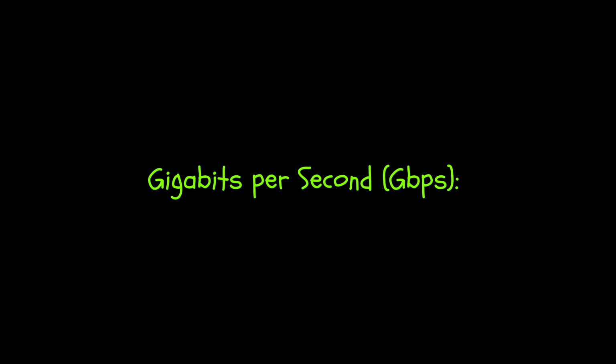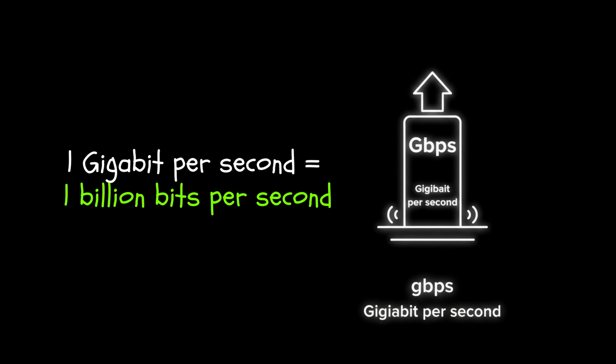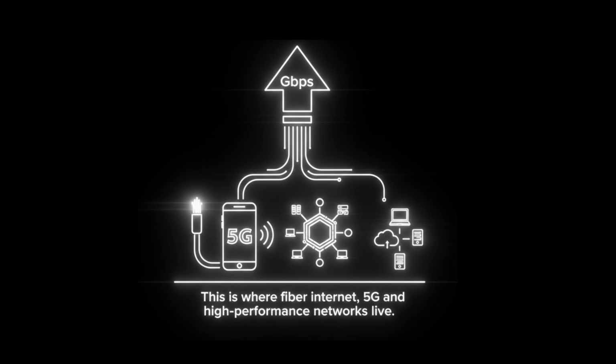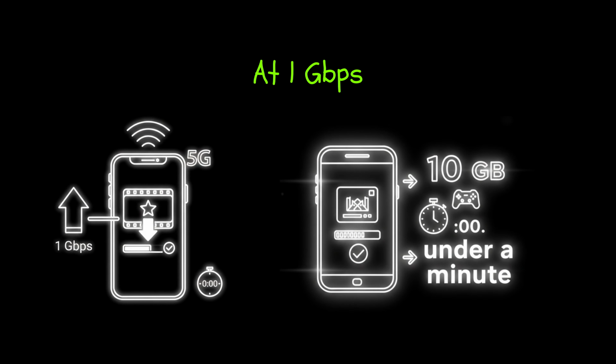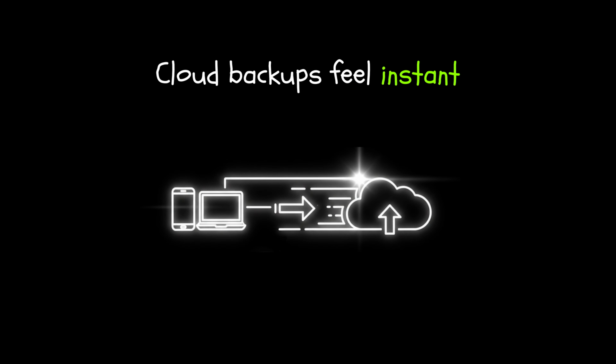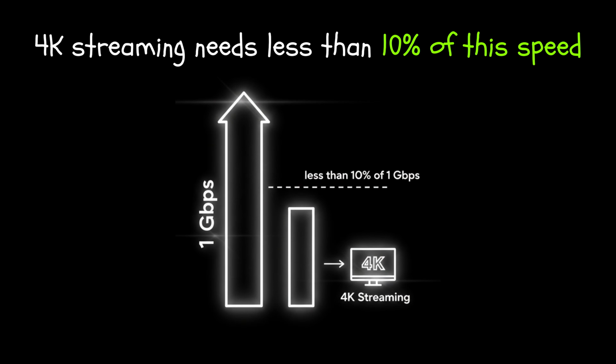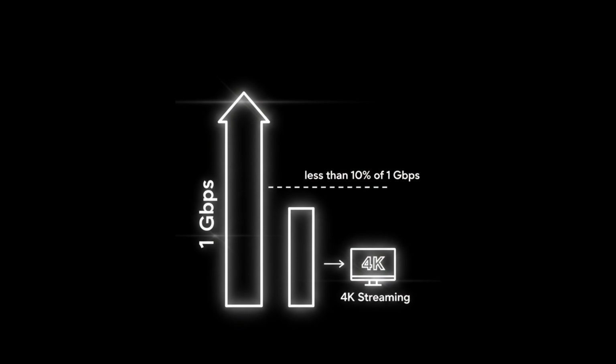Gigabits per second, Gbps, the fast lane. 1 gigabit per second is equal to 1 billion bits per second. This is where fiber internet, 5G and high performance networks live. At 1 Gbps, a full HD movie downloads in seconds. A 10 GB game downloads in under a minute. Cloud backups feel instant. 4K streaming needs less than 10% of this speed.